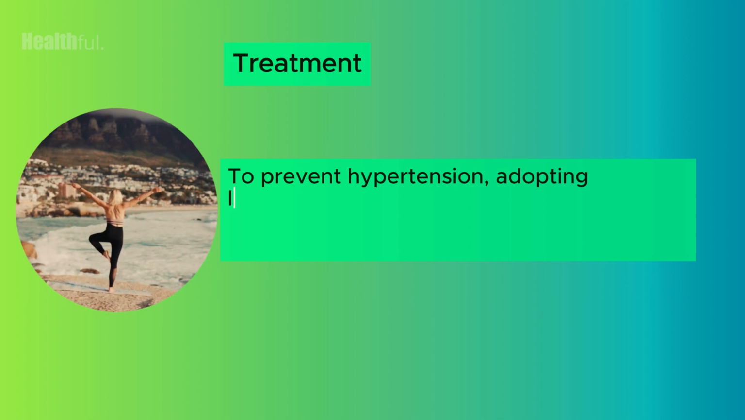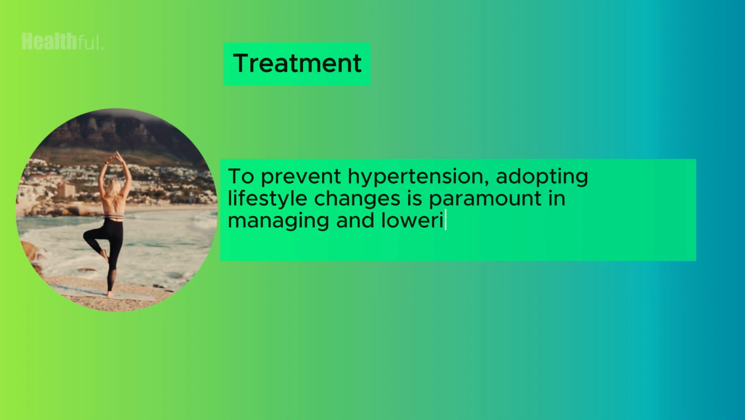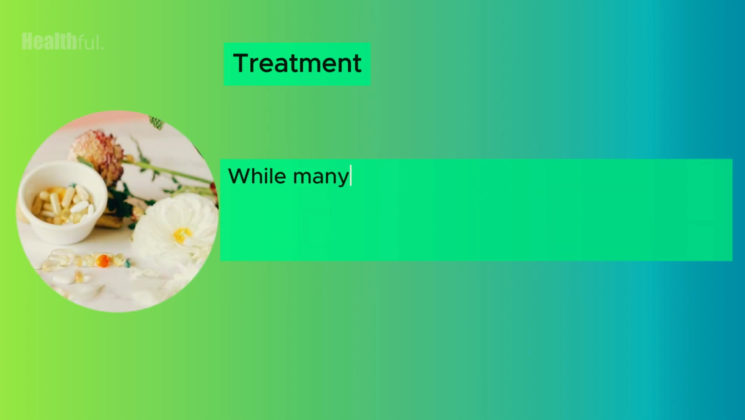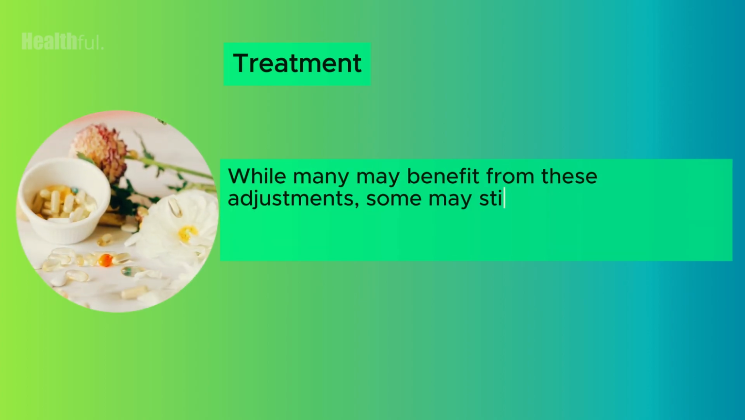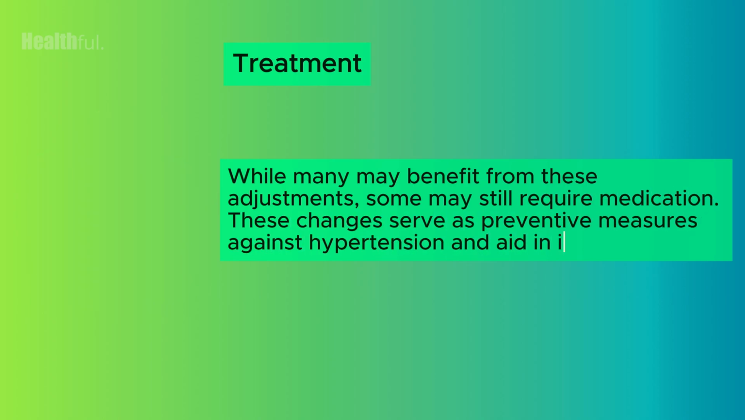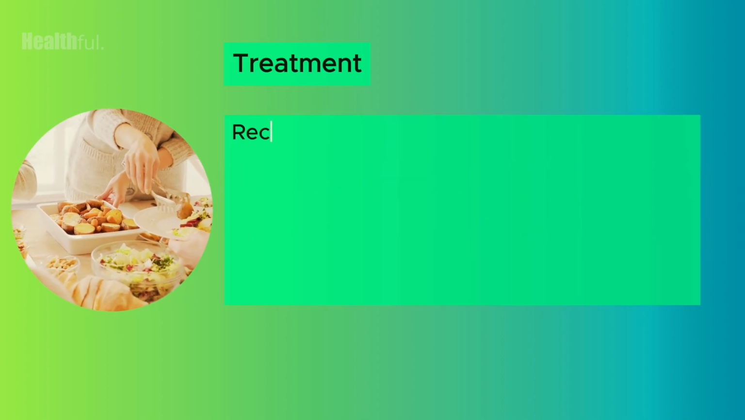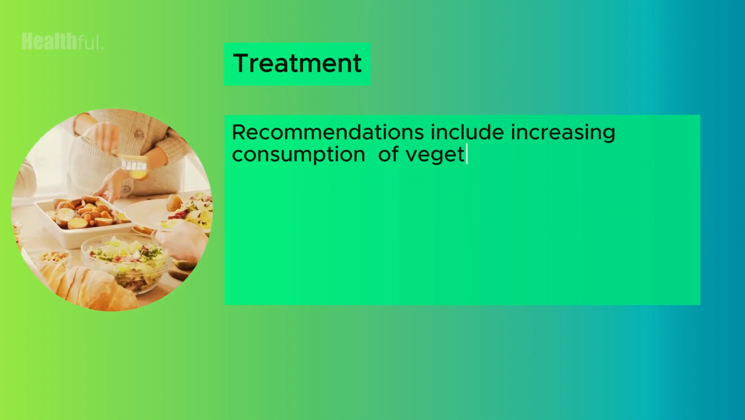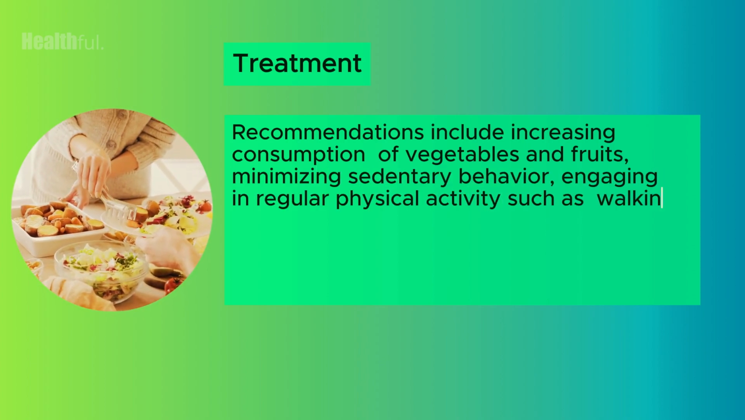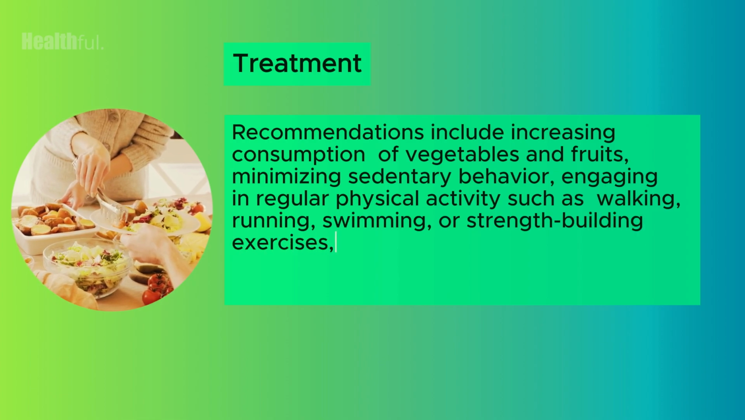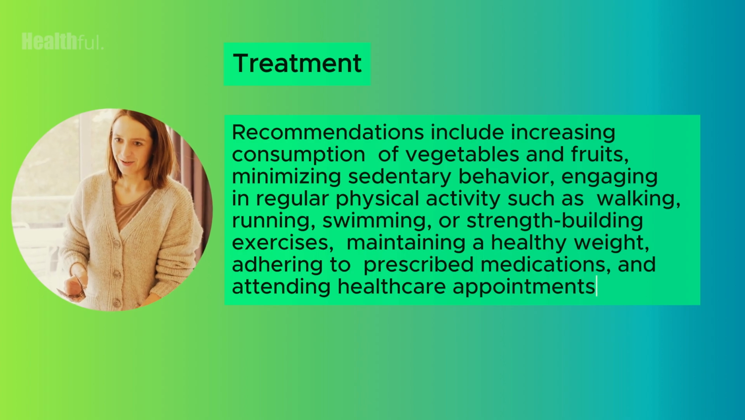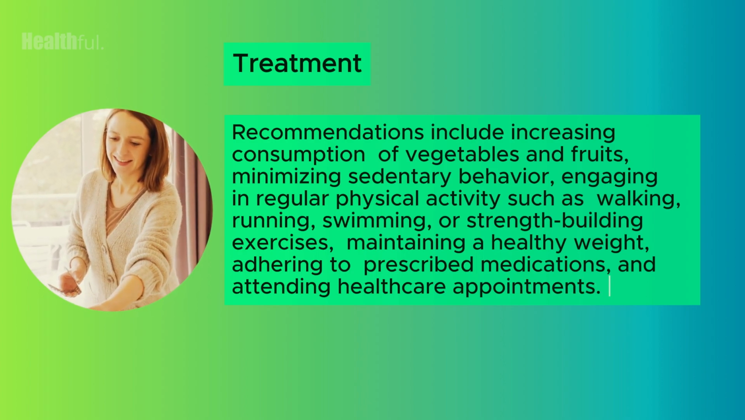To prevent hypertension, adopting lifestyle changes is paramount in managing and lowering high blood pressure for individuals with hypertension. While many may benefit from these adjustments, some may still require medication. These changes serve as preventive measures against hypertension and aid in its reduction. Recommendations include increasing consumption of vegetables and fruits, minimizing sedentary behavior, engaging in regular physical activity such as walking, running, swimming, or strength-building exercises, maintaining a healthy weight, adhering to prescribed medications, and attending healthcare appointments.